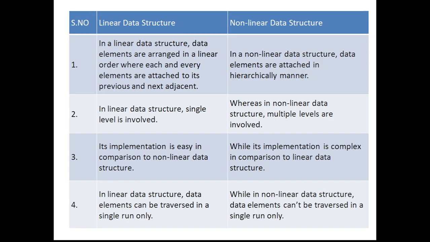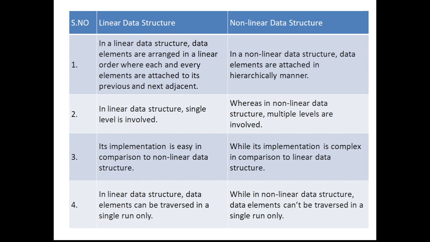So basically a linear data structure is a sequential data structure. Here all the data items are ordered in a particular manner. It can be ascending order or descending order, but the order is clearly established. So we know which is the first item in the data structure, which is the second item, which is the third, and also which is the last item. When it comes to non-linear data structure, there is no particular sequential order established between the elements. They are just a collection of data, and the order is not precise like in the linear data structure.